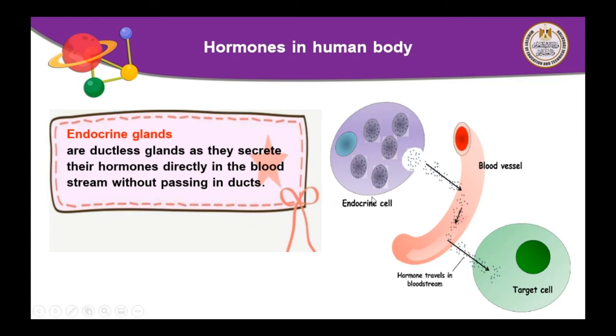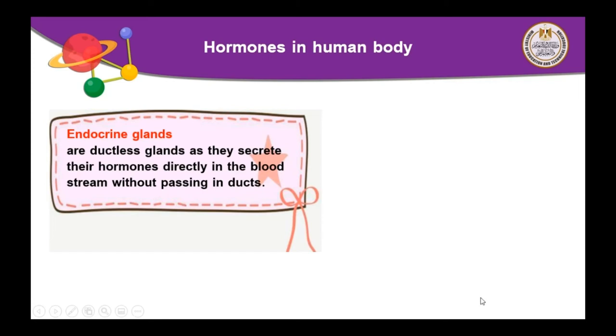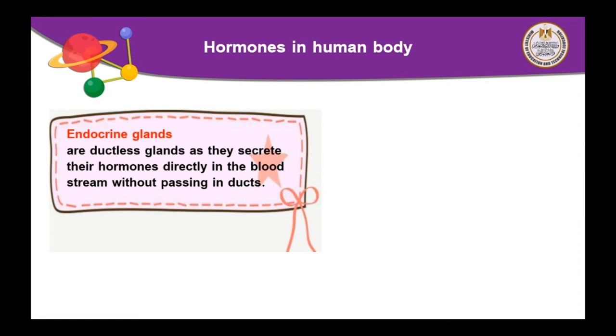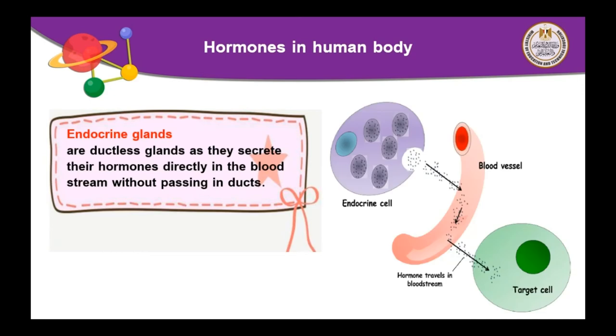So, the endocrine glands secrete hormones that pass from blood to the target cell. What is the meaning of target cell? Target cell, it is the cell which the hormone affects on it.